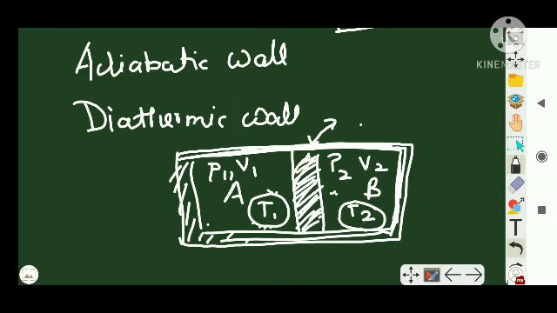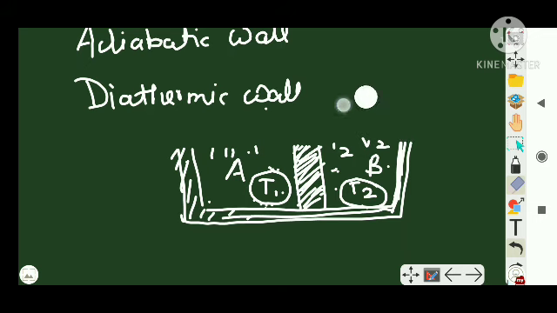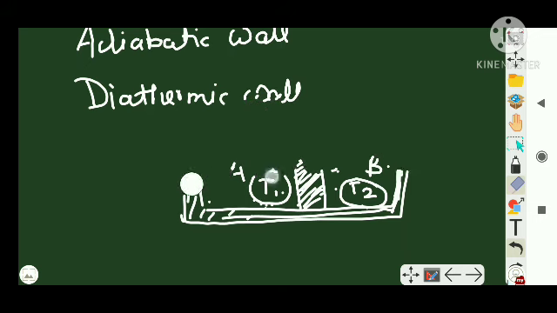So there is no heat flow between A and B, as they are separated by an adiabatic wall, and both these systems are also separated from the surroundings by an adiabatic wall, which means there is no heat flow between A and the surroundings, and B and its surroundings. Clear? Right. So for an adiabatic wall, there is no exchange of heat or energy or matter in a sense.